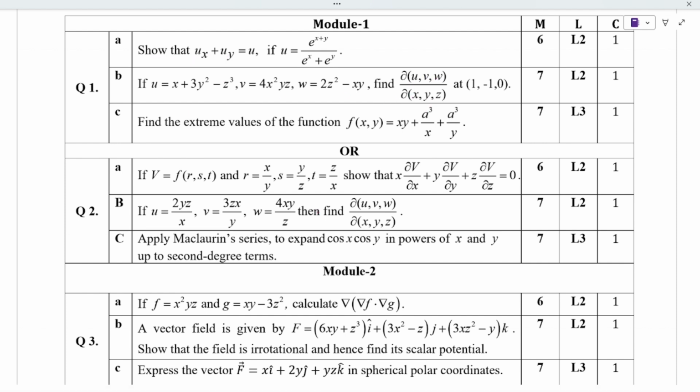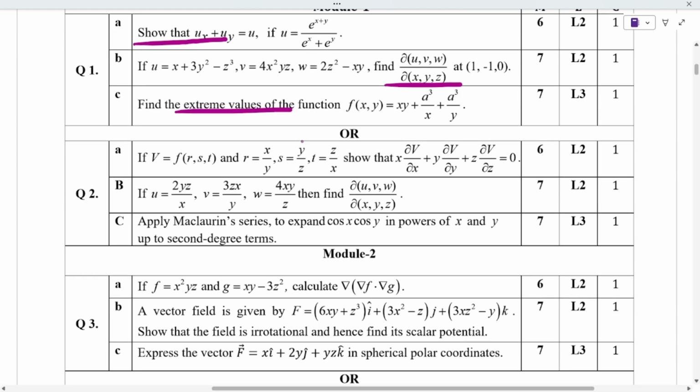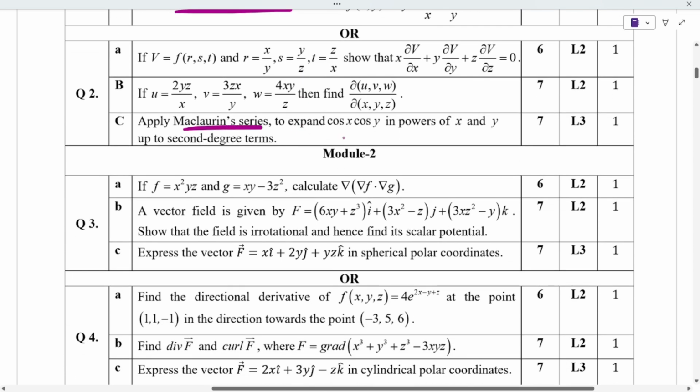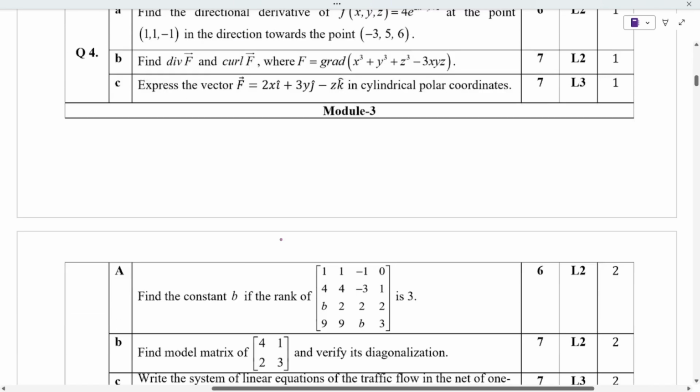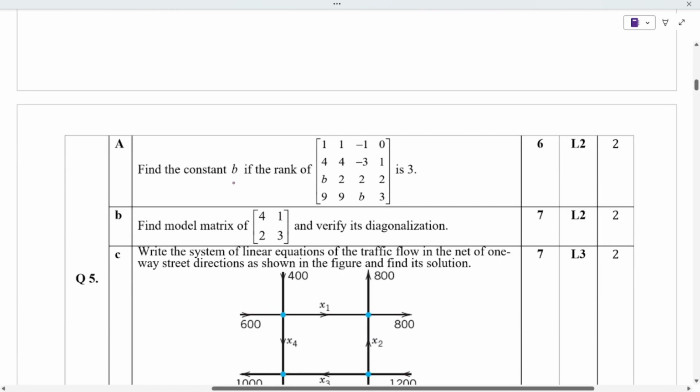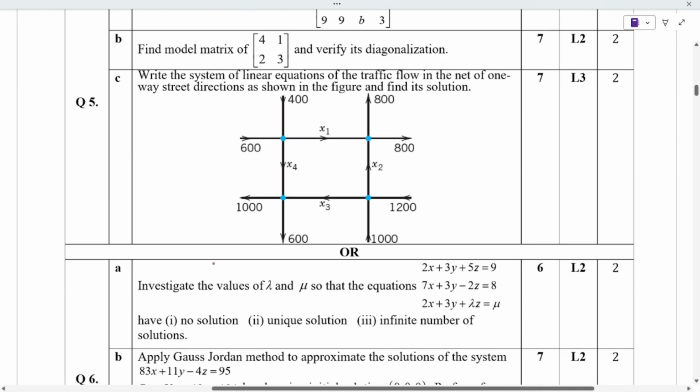See, this is the proof which we have to do, and this is how we have to find u, v, w and x, y, z at the particular ratio. We have to find the extreme values here. The Maclaurin series is there, and the second module is more about gradient, divergence, derivatives and all the vector forms. And in the third module, we have to find the rank, that is about matrices, eigenvalues, eigenvectors, diagonalization and all.